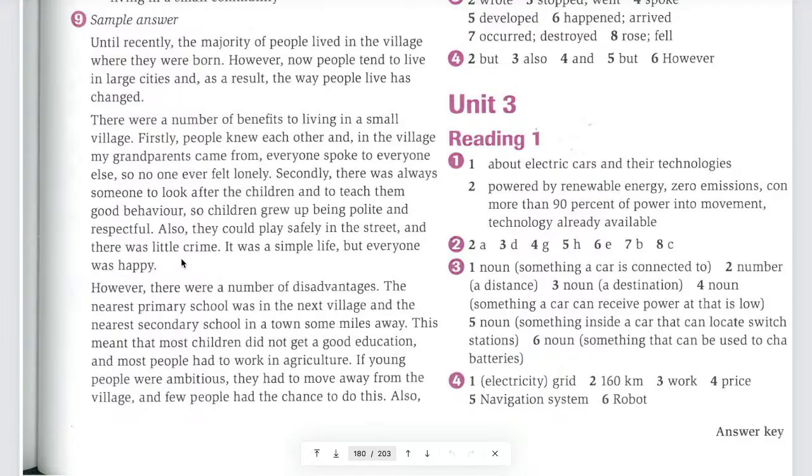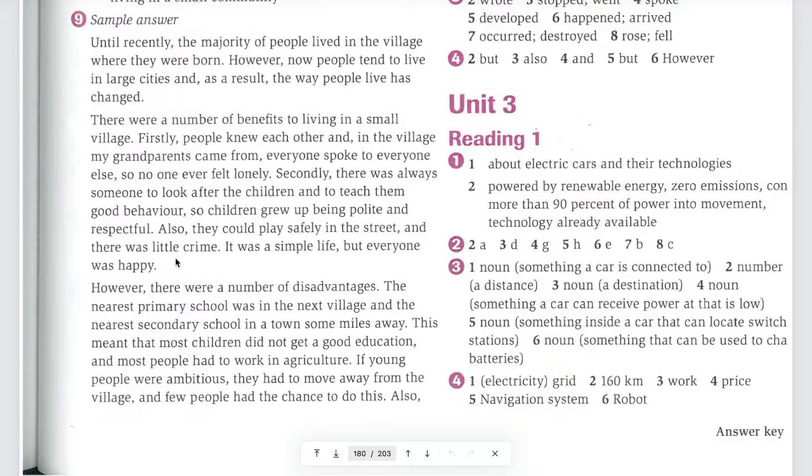So that means the third point here. If I mention point number 3, what is that? Safe. Okay, safe. So that's the third benefit. They could play safely in the street, and there was little crime. They just add something else. So it was a simple life, but everyone was happy. So at least after mentioning the third point, they also explain or say something about that.